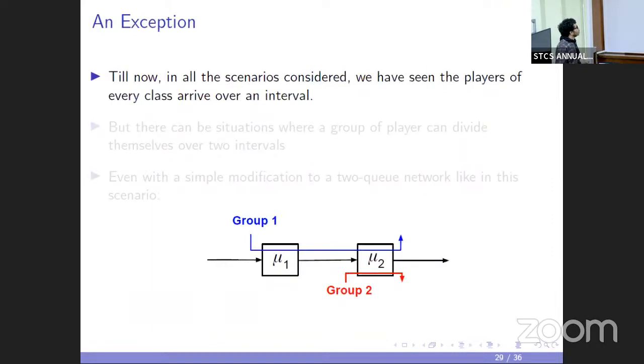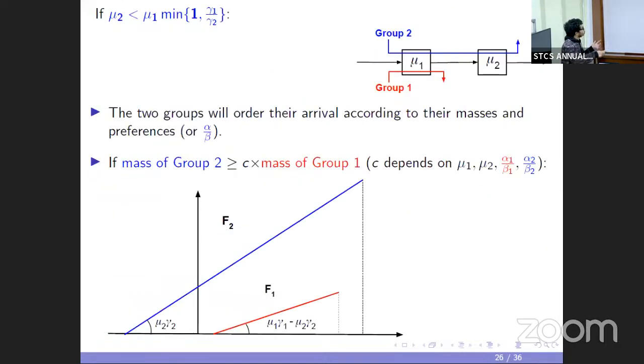Till now, in all the scenarios that we have considered, we have seen that players of every class arrive over an interval. That is, in all the arrival profiles, the supports are intervals, like this arrival profile that is increasing over an interval and outside that it is just constant.